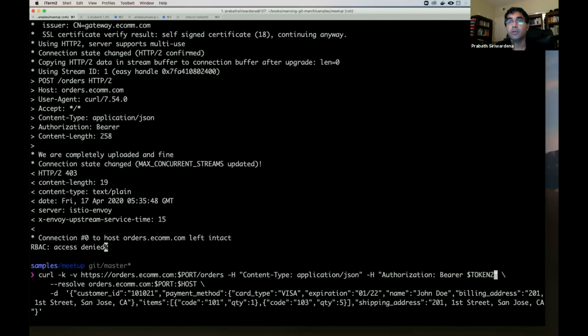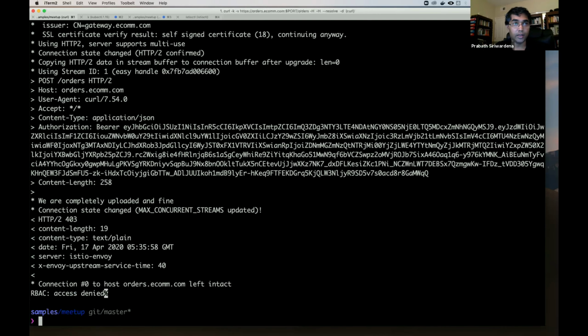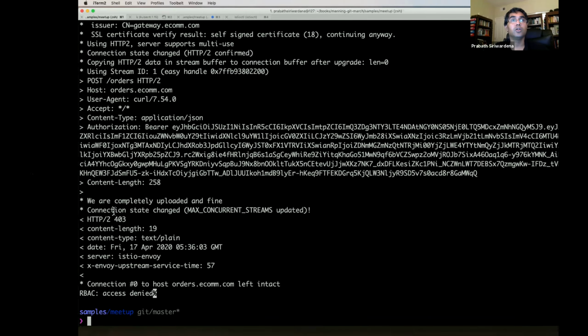No, this fails anyway because I'm carrying token 2. Let's send a valid token. It passes now, but ideally it should fail, because it takes some time to get the system updated. Now it fails. Okay, this is because of our authorization policy.